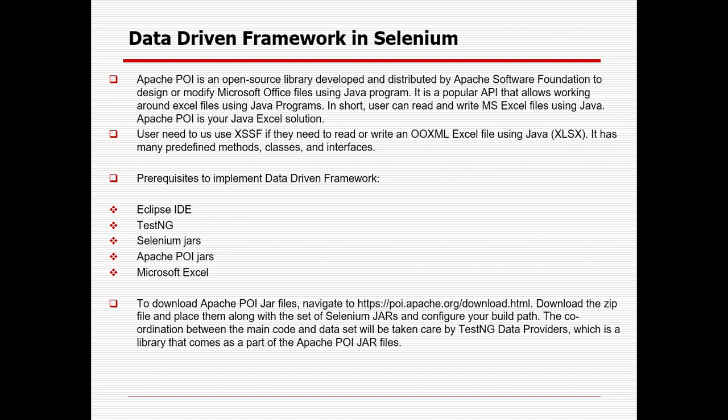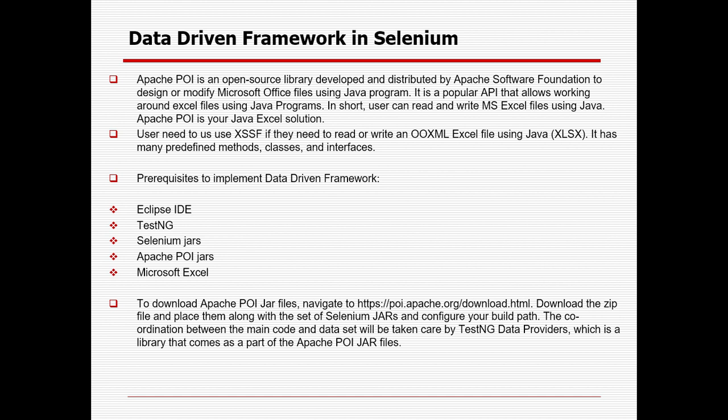In Apache POI, whenever we are reading and writing data, there can be two formats, right? One is .xls and another is .xlsx. In case it is xlsx, we will be using XSSF. In case it is xls, we can use HSSF. So the user needs to use XSSF if they need to read or write an Excel file in XLSX format using Java. It has many predefined methods, classes and interfaces.